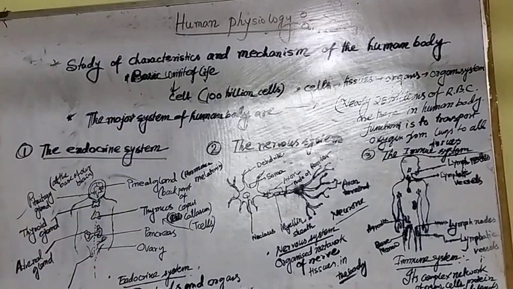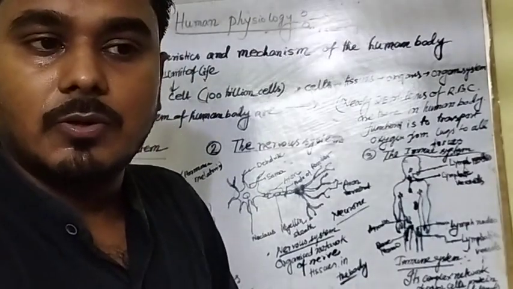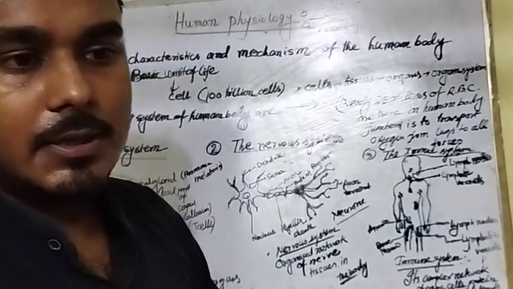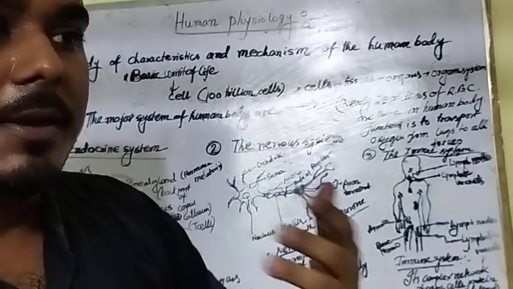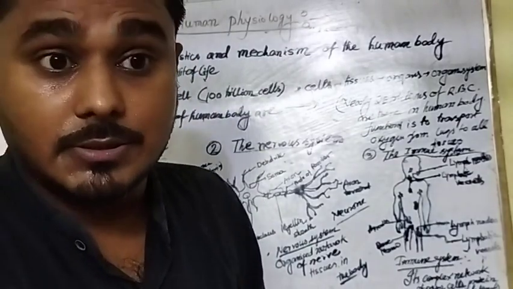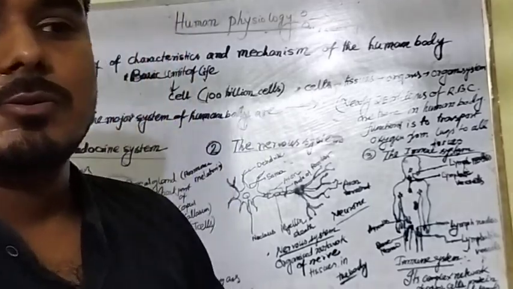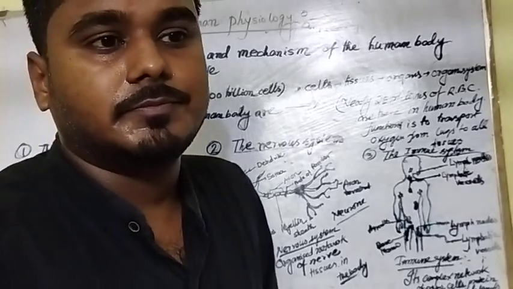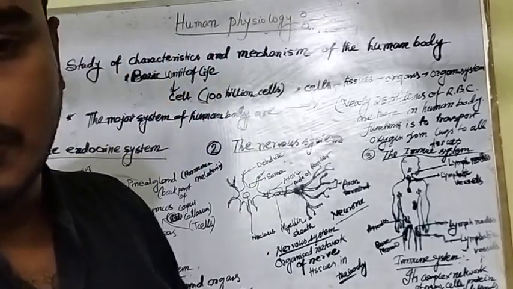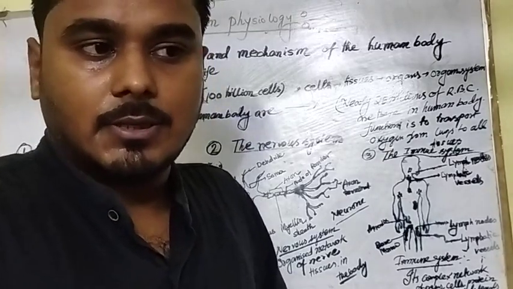Now come to the thymus. What is the thymus? It is present in the chest below the breastbone, and it matures cells known as T cells. What are T cells? They are T lymphocytes, a part of white blood cells. It also has a function of controlling insulin. As you all know, insulin is good for health.